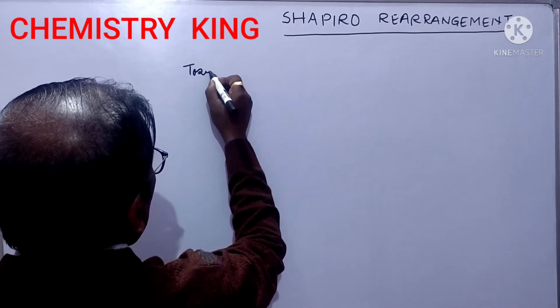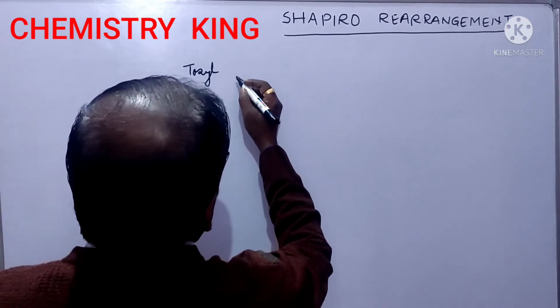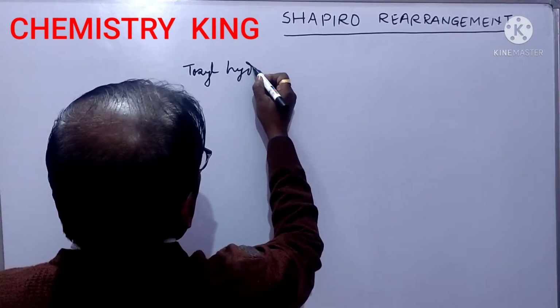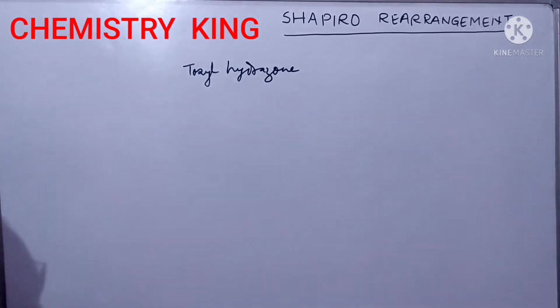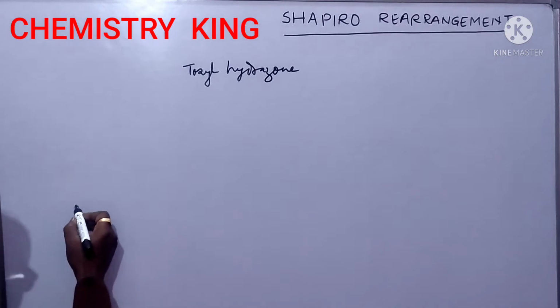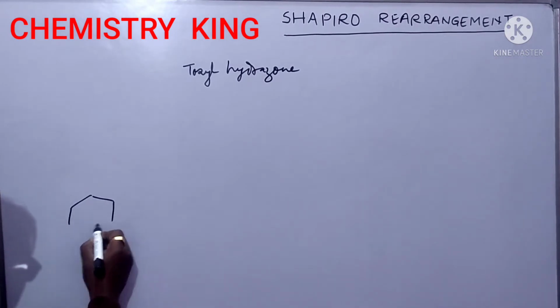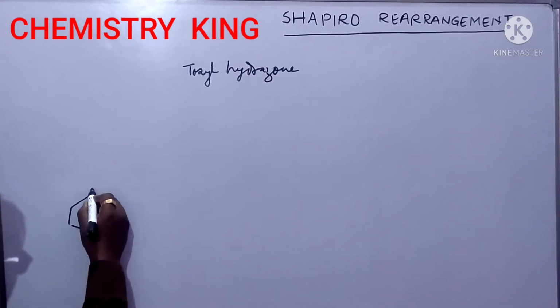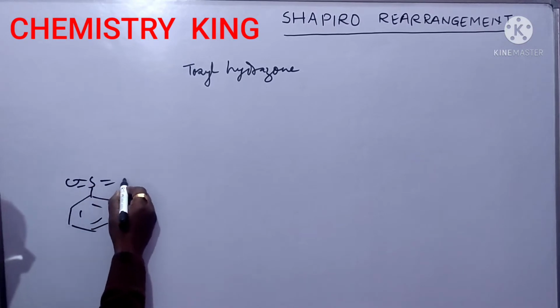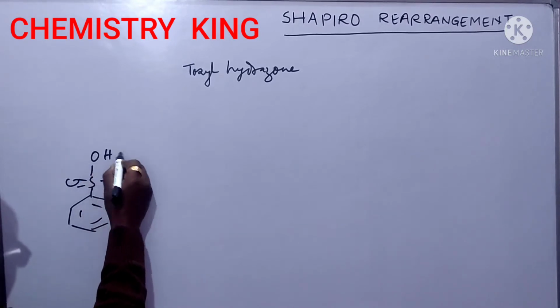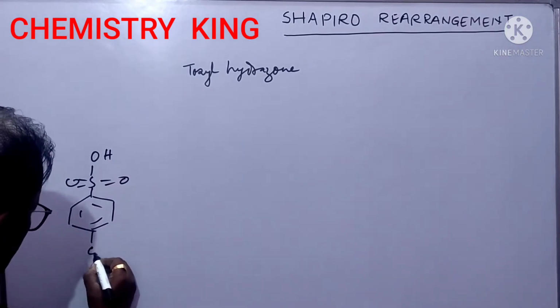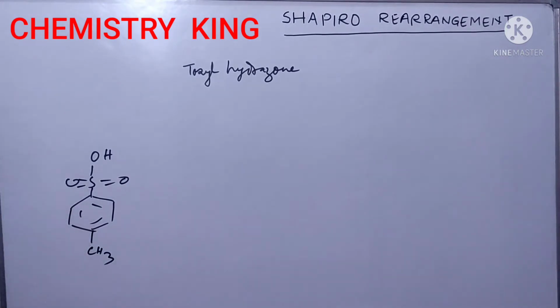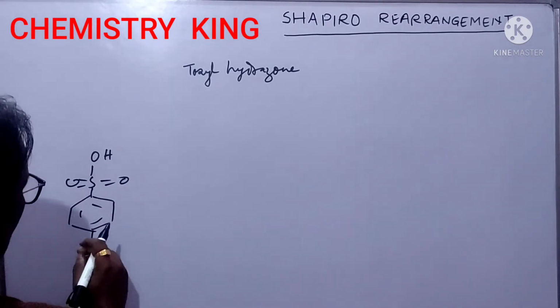Tosyl hydrazone. Tosyl group. This is sulfonic acid, and it is para-toluene sulfonic acid.